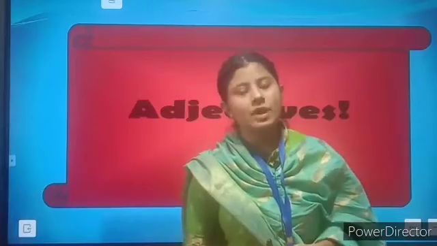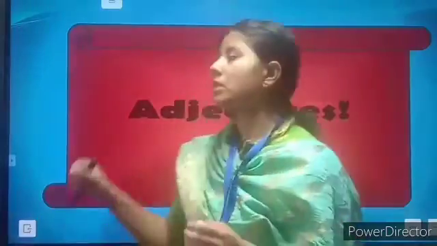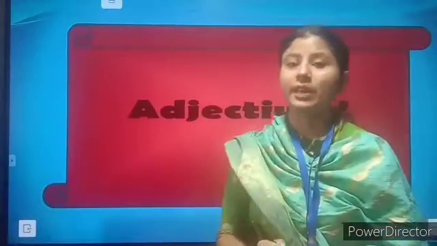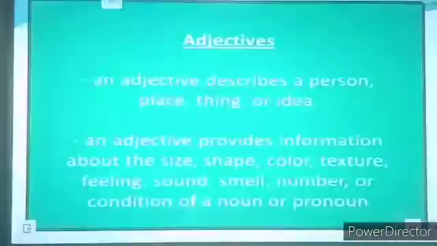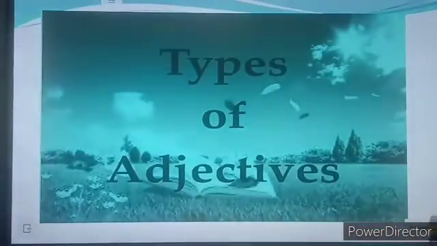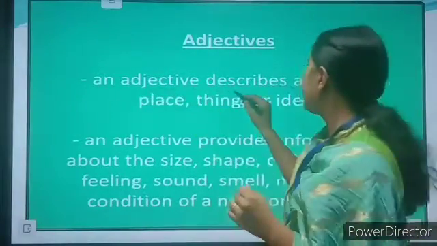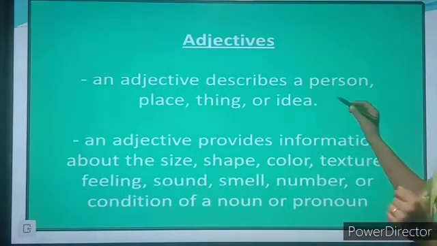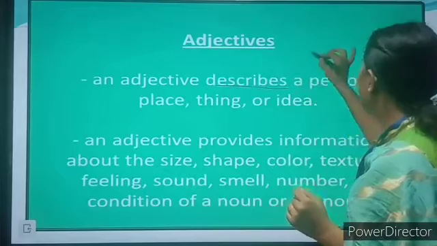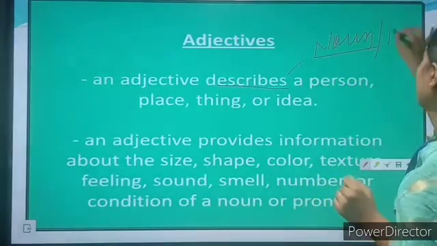Students, in this class we are going to continue with one of the grammar topics, and that is adjective. So let's start this topic. First of all, let's understand what exactly an adjective is. An adjective describes a person, place, thing or idea. It means we can say that an adjective describes a noun or a pronoun.